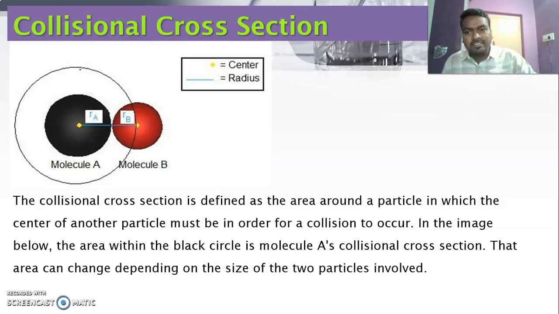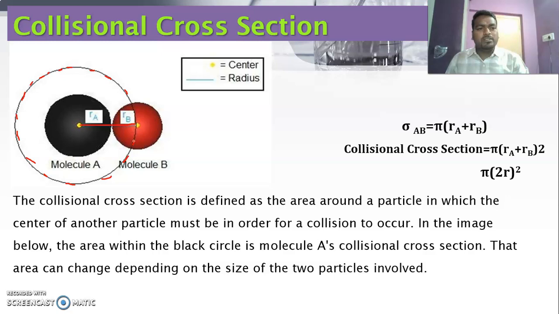If this is the collision diameter, then by keeping this collision diameter we can draw a territory, a boundary line. This is the territory in which another atom B can come and collide in any direction or any region of this area. So this area is called the collision cross section.